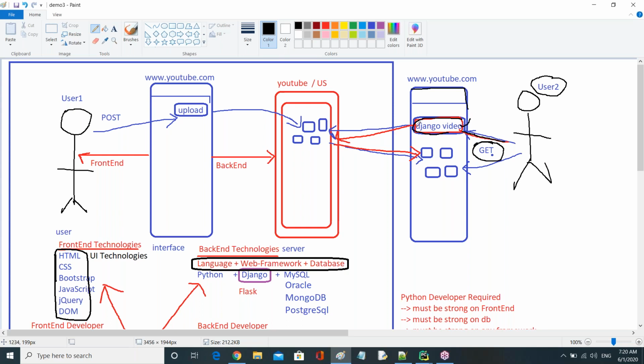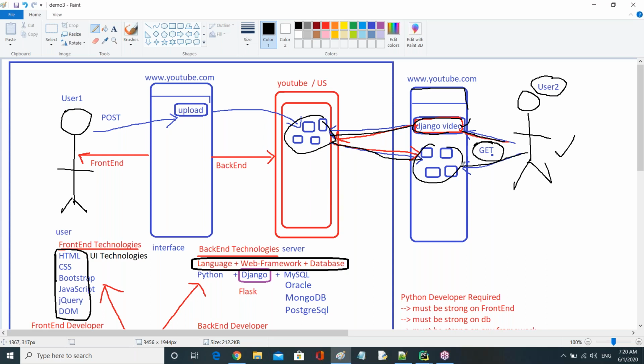Immediately the request goes to the same server wherever I posted the videos. From there, it will bring the Django videos and display them to the user, so that this person can watch the videos and learn the subject.